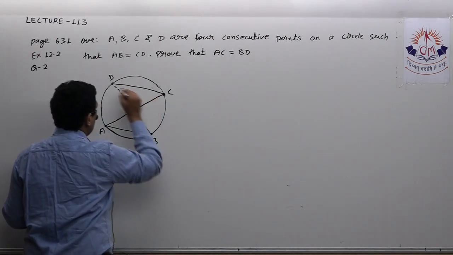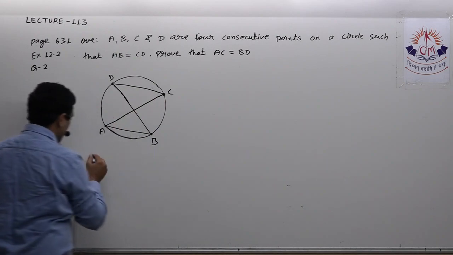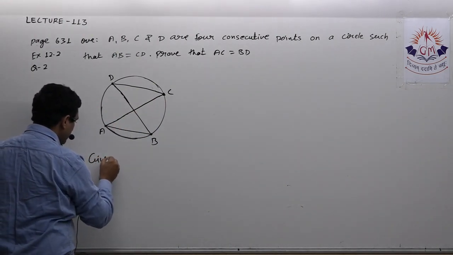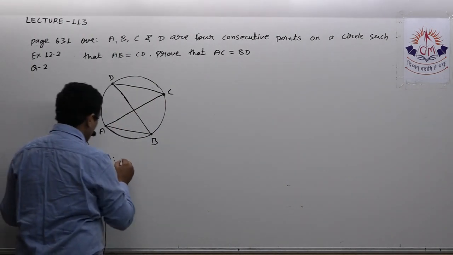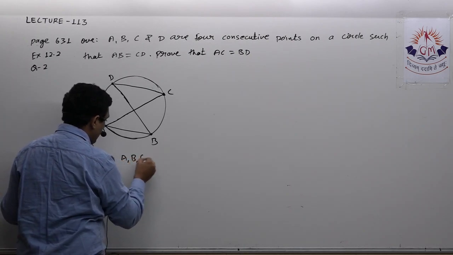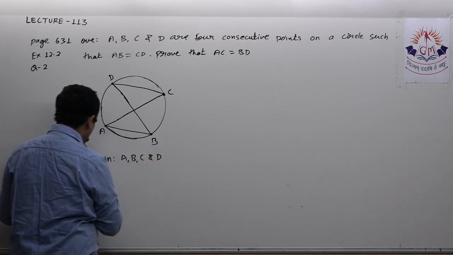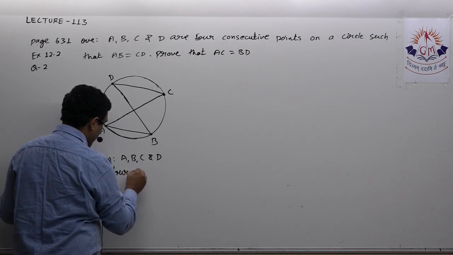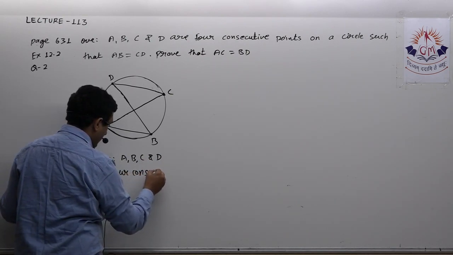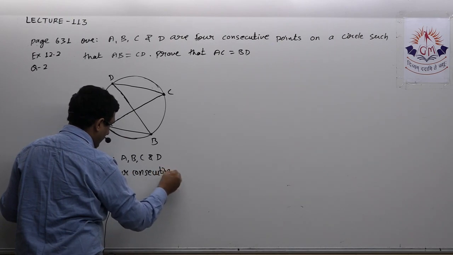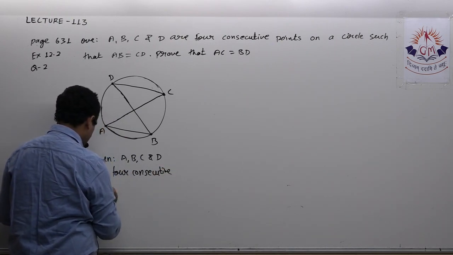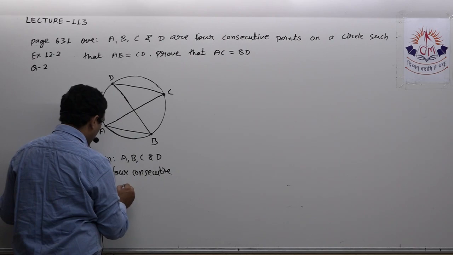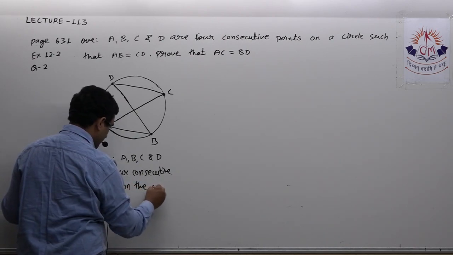So let us see how to solve this. Given A, B, C, and D are four consecutive points on the circle.